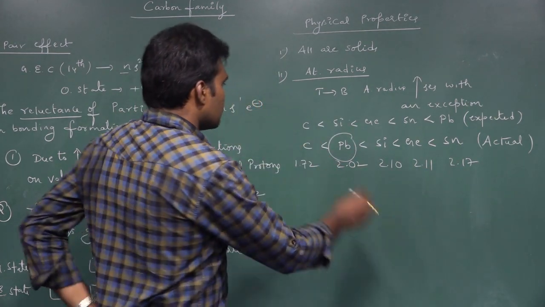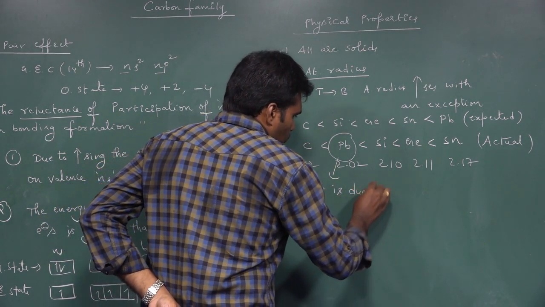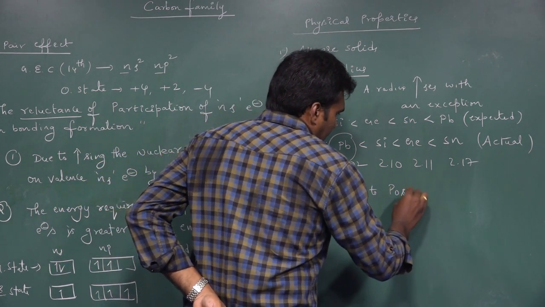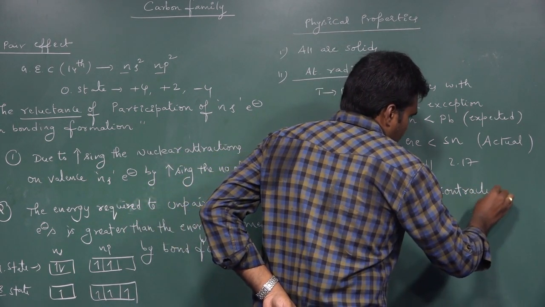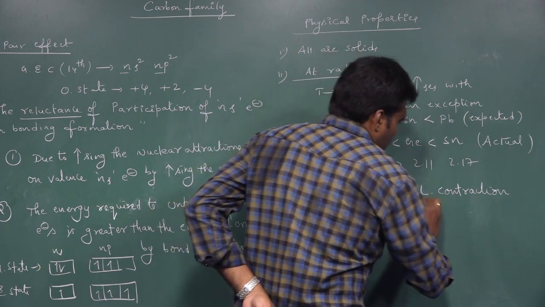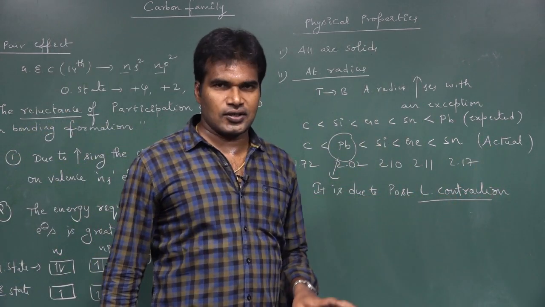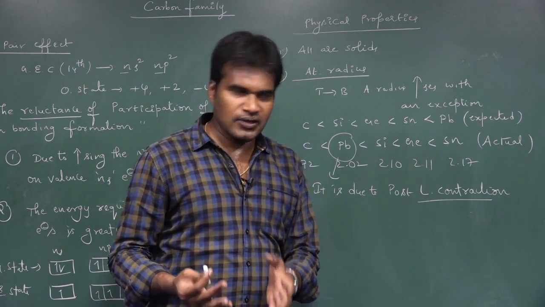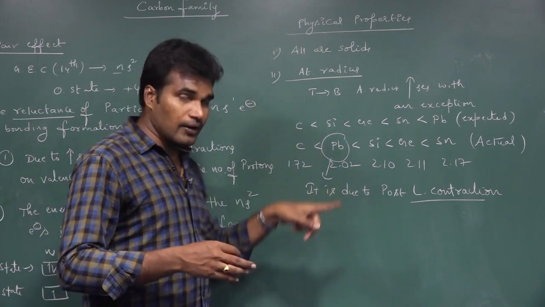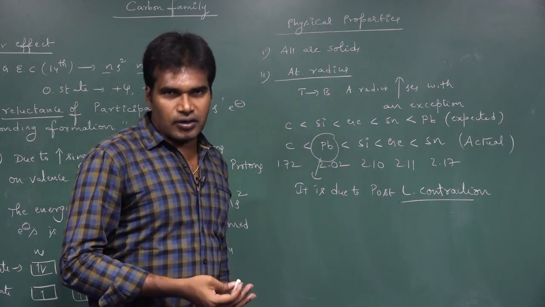Yes, the reason is that it is due to post-lanthanoid contraction. Because of lanthanoid contraction, you know, if you go to the d-block and f-block elements, especially in the f-block elements, you know what lanthanoid contraction is and the effects of the lanthanoid contraction.